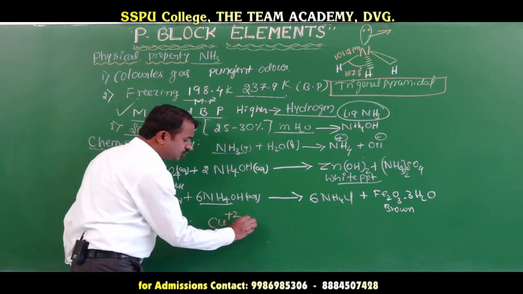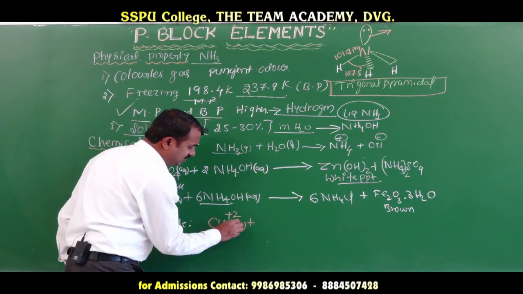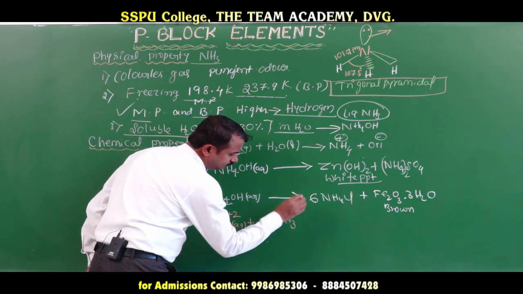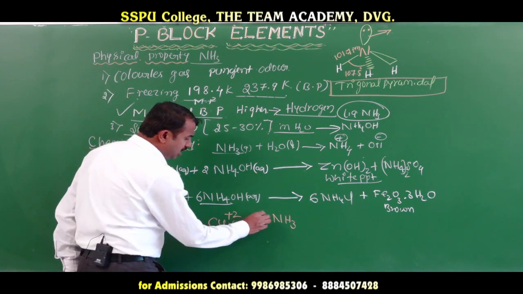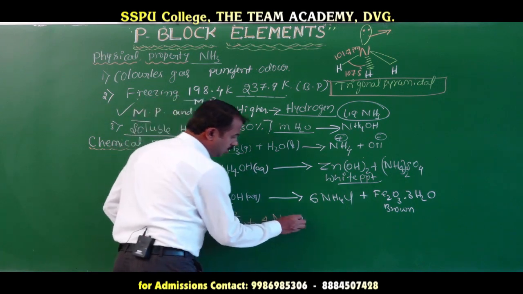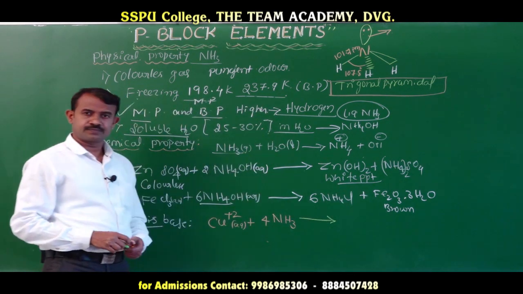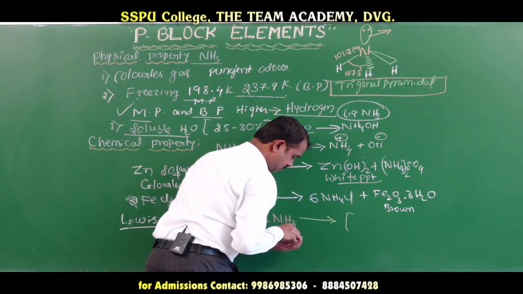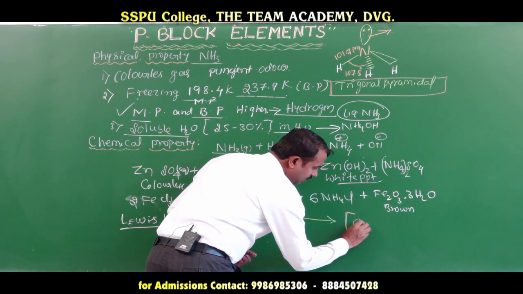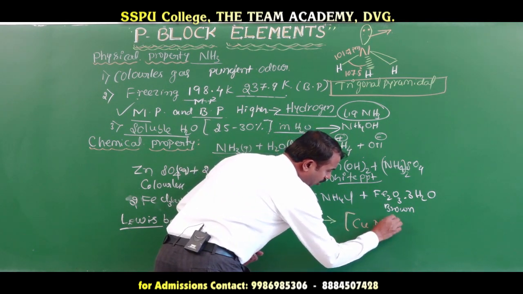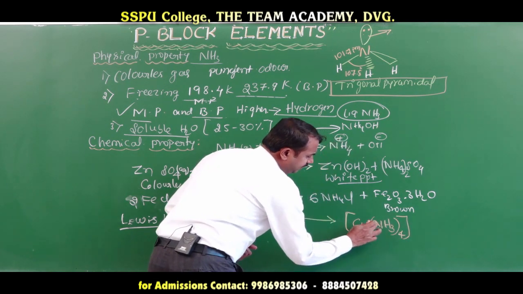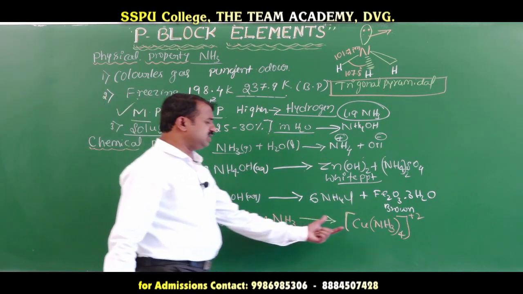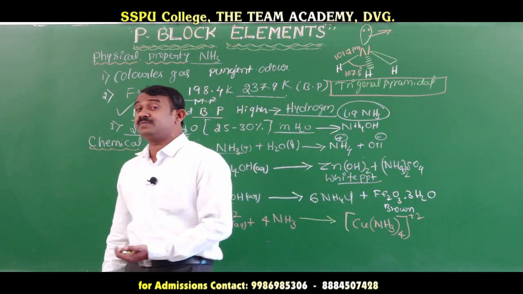When Cu2+ is in the aqueous phase and reacts with ammonia, it forms the tetraammine copper(II) ion. In the case of copper sulfate, it forms tetraammine copper(II) sulfate, or cuprammonium sulfate.